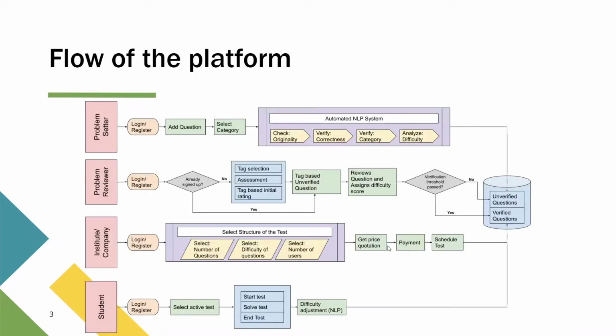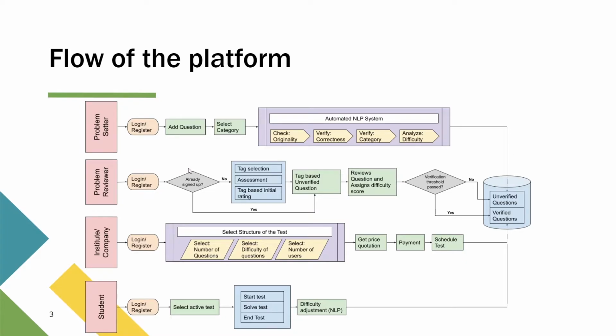So this is the basic user flow, or rather in general the flow of the platform. So typically there are just 4 flows. The first one is the problem setter. The problem setter is basically the person who will be setting the problems, and as this is a crowdsourced platform, anybody can become a problem setter. The only thing that the problem setter needs is he or she needs to take up an assignment which will kind of filter out the people who actually have knowledge in that domain, and if they pass that test, then they'll be able to contribute to the question bank.